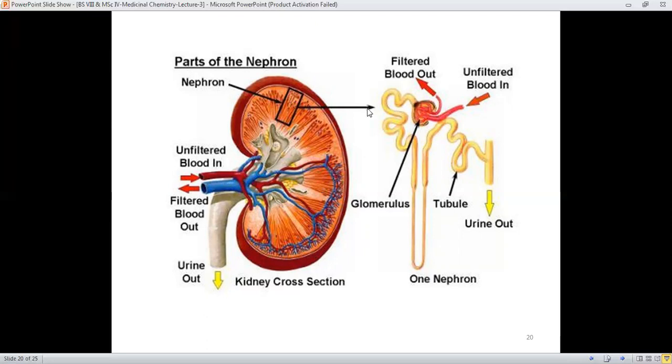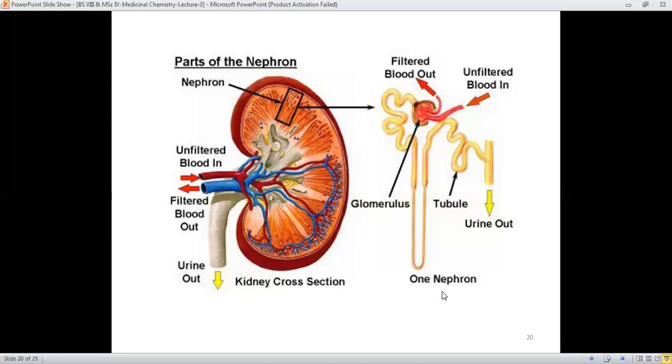And this small section consists of a main central part, the glomerulus, and the tubular part. It's only one nephron, and the kidney in fact consists of a large number of nephrons, and by the collective action of all these nephrons there is a filtration action in the kidneys, and the unwanted materials are removed by the glomerular and tubular secretion roles.